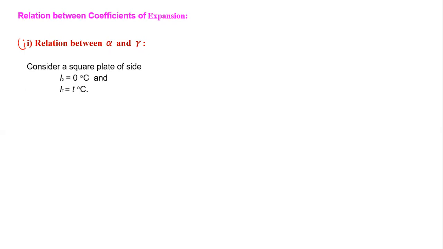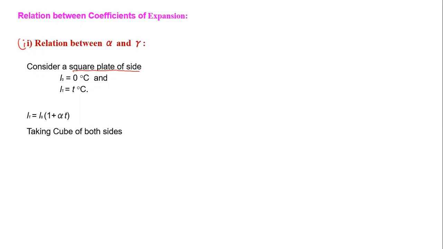Now the next article, point number 2, is the relation between coefficients of expansion, alpha and gamma. The relation we have to find out is between alpha and gamma, coefficient of linear expansion and volume expansion. Again, we consider length at 0. We again consider a square plate of side L0. So L0 is the side at 0 degrees Celsius, LT is at T degrees Celsius. Then LT we can write as L0(1 + αT).